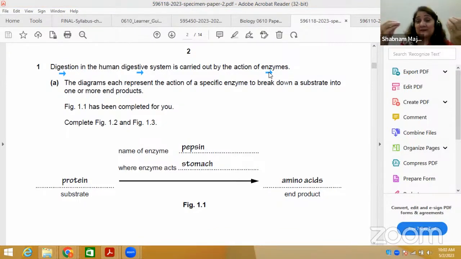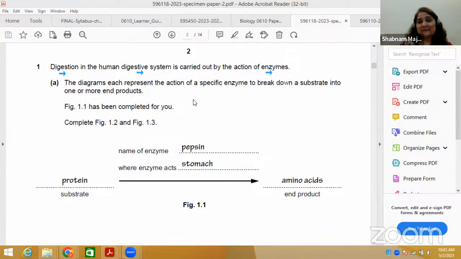Now, since we are doing enzymes, I hope you understand from when you did the enzyme topic. Enzymes catalyze 2 types of reaction. They are biological catalysts. They catalyze both types of reaction. One is called hydrolysis, another one is called condensation. Hydrolysis means that in the presence of water, complex molecules are broken down into simple nutrients. And condensation means a complex molecule is formed from simple nutrients with the removal of a water molecule. This is a very important action of enzymes.